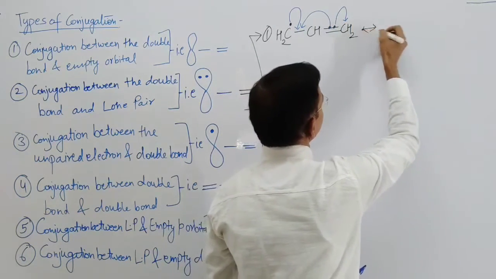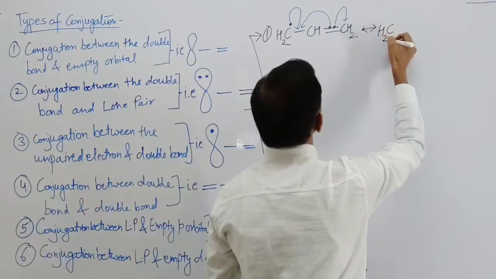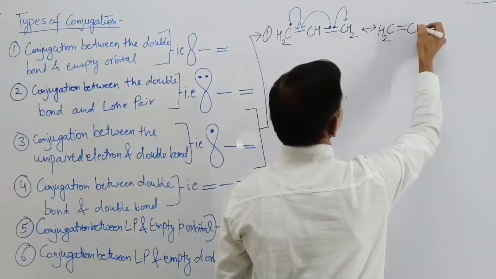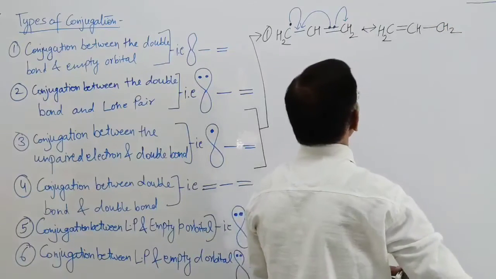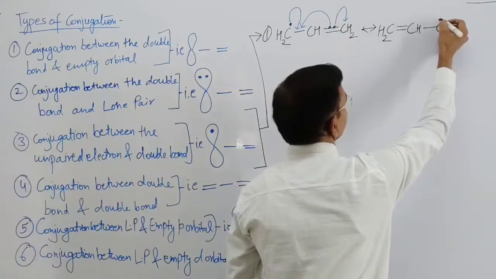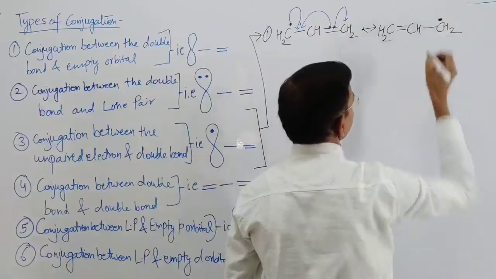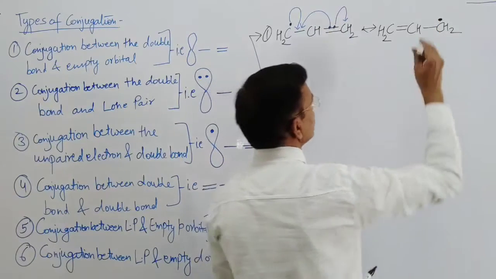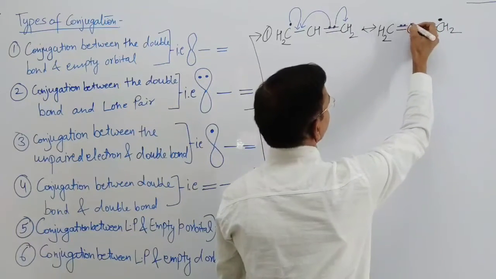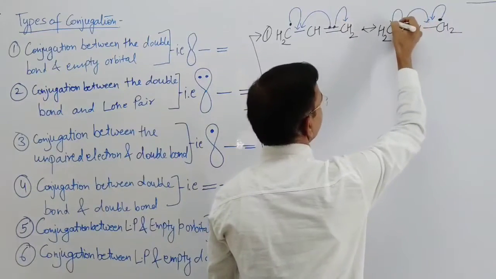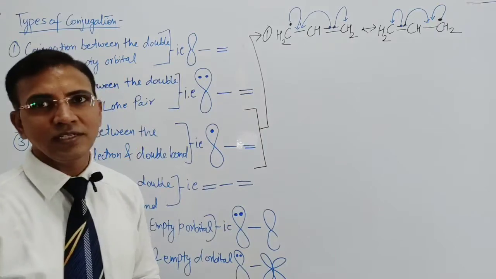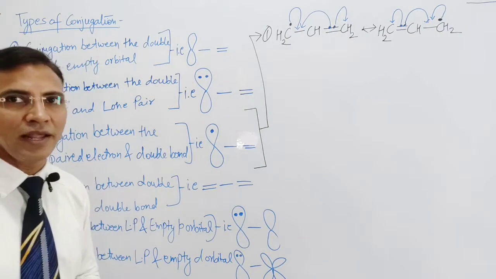So the structure comes CH2 double bond CH, single bond CH2, and an unpaired electron on this. Again, here are the 2 electrons, one comes this side, this comes this side. So these are 2 resonating structures, right?